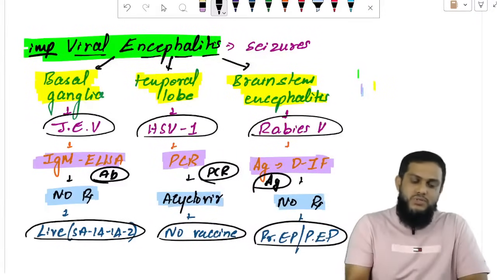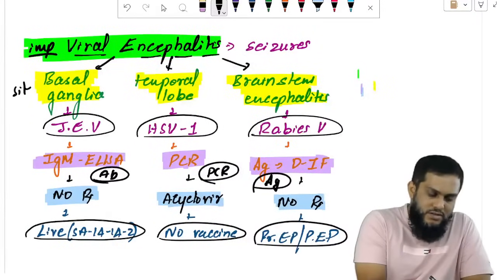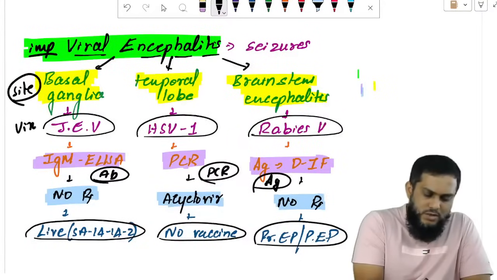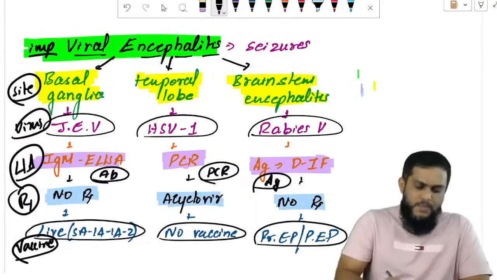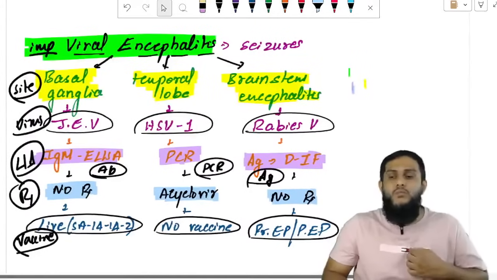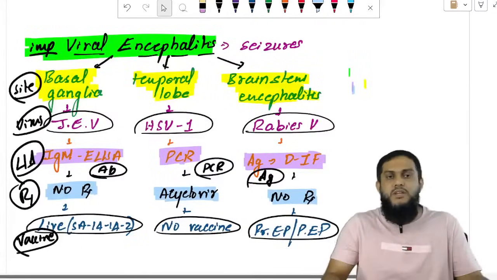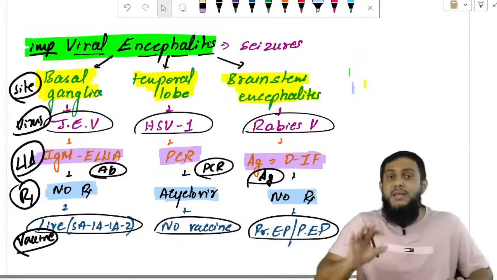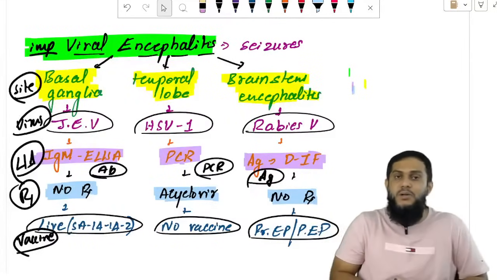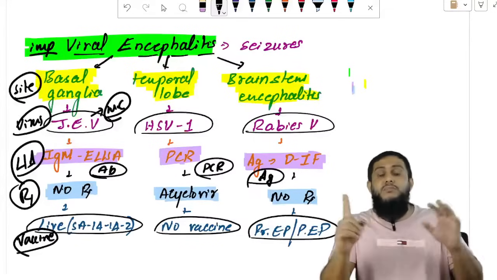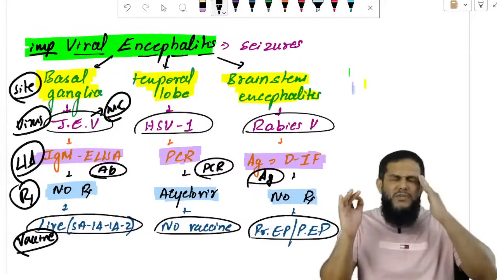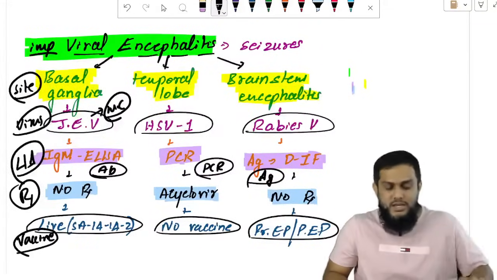And this is how you diagnose. We covered the site affected in the brain, the virus causing encephalitis, the lab diagnosis, the treatment, and the vaccine. So all the important points are covered regarding viral encephalitis. Very, very important: three types of viral encephalitis. Many other viruses cause encephalitis, but these are important. Japanese encephalitis virus is the most common organism causing encephalitis, affecting the basal ganglia.